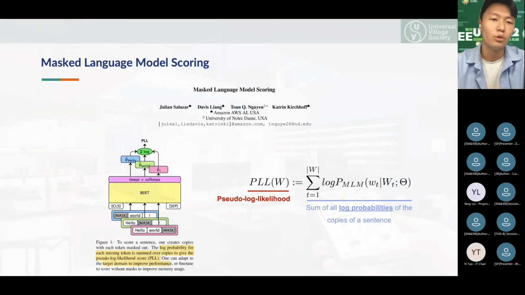The final concept that we need to take a look at, which is also the most crucial part, is masked language model scoring. It calculates a sentence score by summing up all the log probabilities of the copies of a sentence with each token masked out, which gives us a pseudo-log-likelihood score associated with pseudo-perplexities.